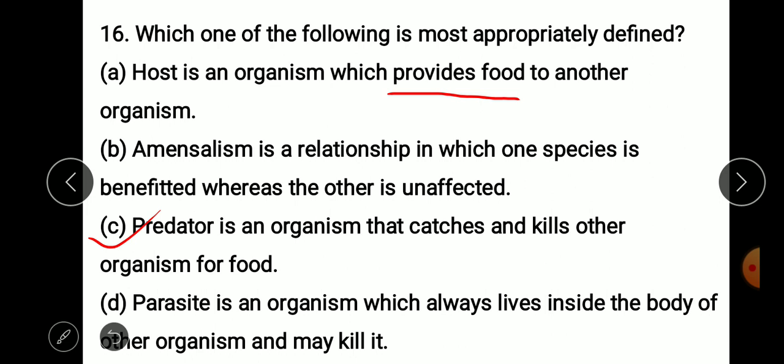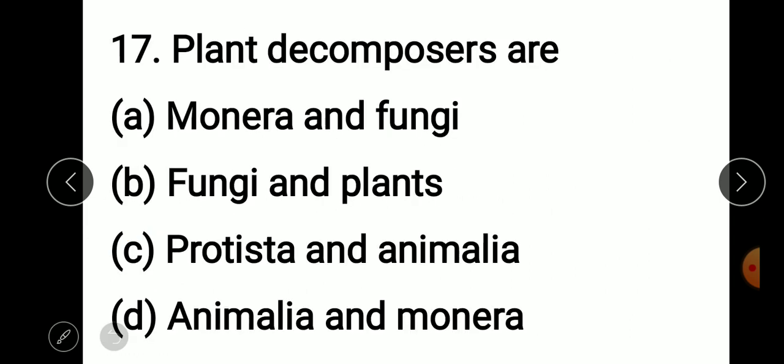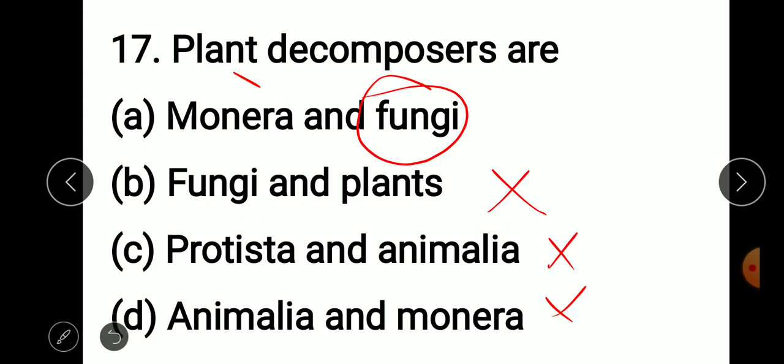Parasitism is an organism which always lives inside the body. Not always inside. They also live outside. There is ectoparasite and there is endoparasite. Ectoparasites are like head louse, body louse, and mosquito. And worms, any worms, are all endoparasites. Next, the decomposers are Monera and fungi, and plant, protista, mammalian plant. Plant is not a decomposer. Monera means bacteria are the decomposers. Fungi itself is a decomposer. So the answer is A.